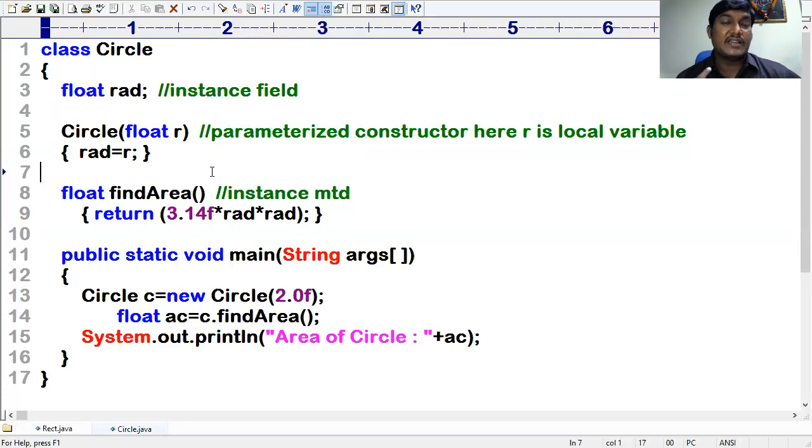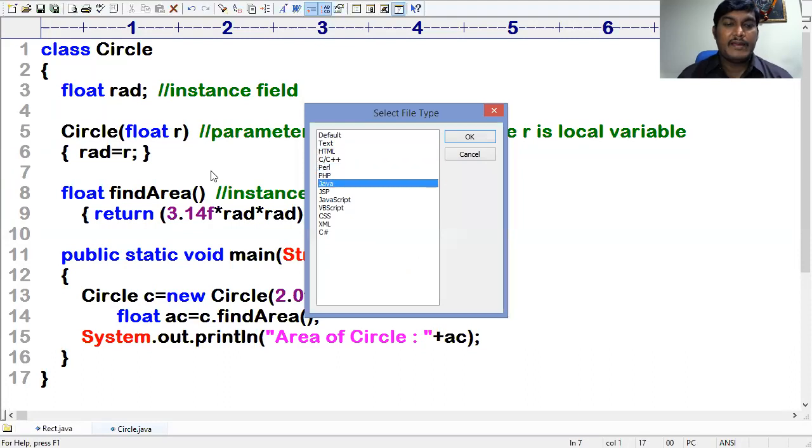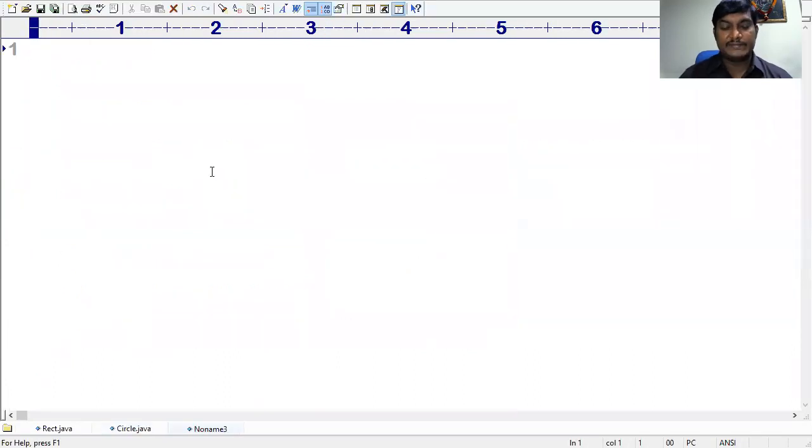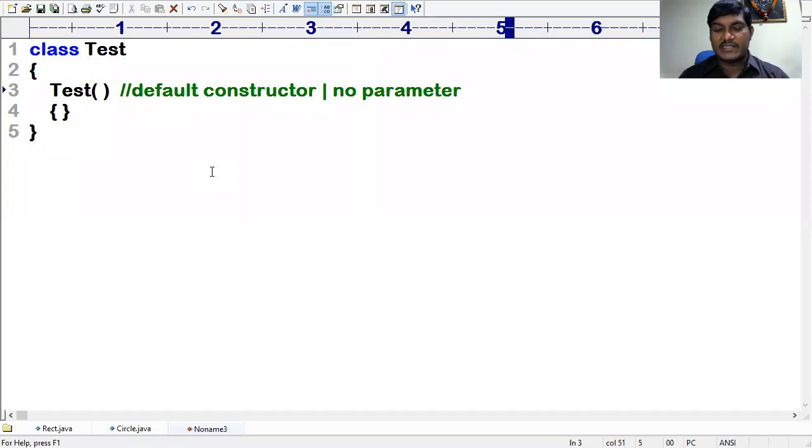Yes, okay. Let's listen now. Let's have one small experience on this. A lot of attention is required. I want to go with class Test. Kindly notice it. Here I am defining the constructor, which we can call the default constructor, no parameter constructor, or zero parameterized constructor.